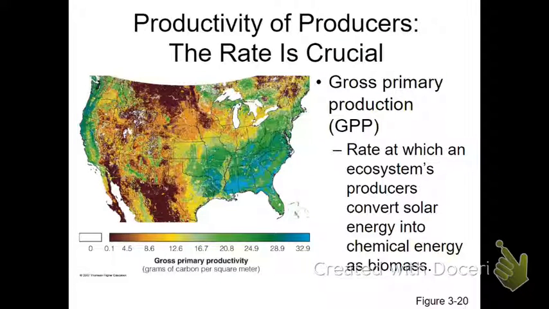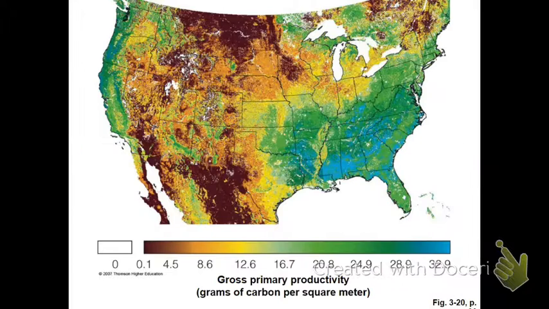So the gross primary productivity changes across the nation. If we look at it, we have different layers that are able to use different amounts of energy. For example, if we look at the southwest portion of the United States where there's lots of water, lots of humidity, they have a fairly high gross primary productivity. Whereas when we're looking at the deserts, over here, or up in the mountains, there's not going to be as high of primary productivity because they're not able to use it as efficiently.